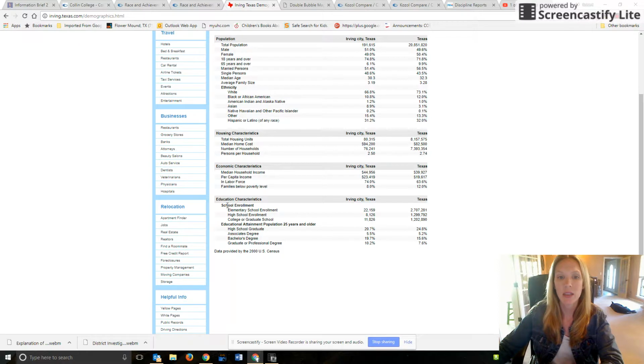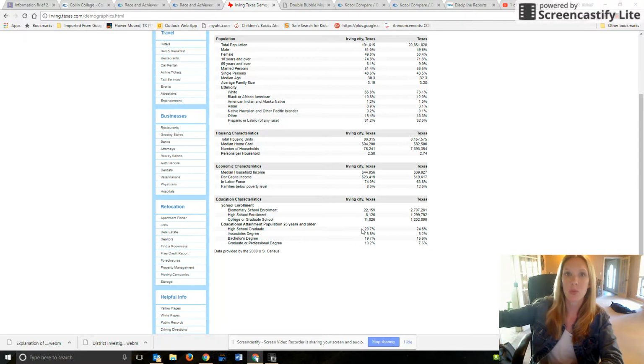Lastly, it is telling you something about school graduates. On this next one, I want you to make sure you understand the difference: this is about the population 25 years and older. Of the adult population living there in Irving, 20% of them only have a high school degree. That doesn't mean all the rest got a high school degree and went on to get their bachelor's. So 20% only have a high school degree.